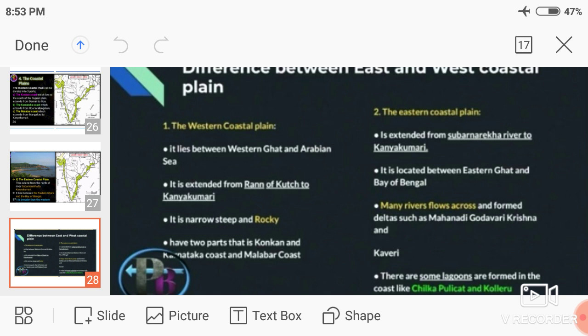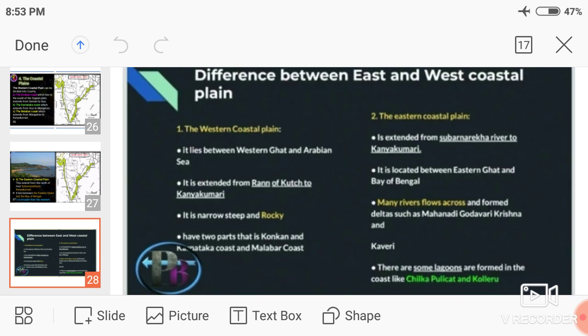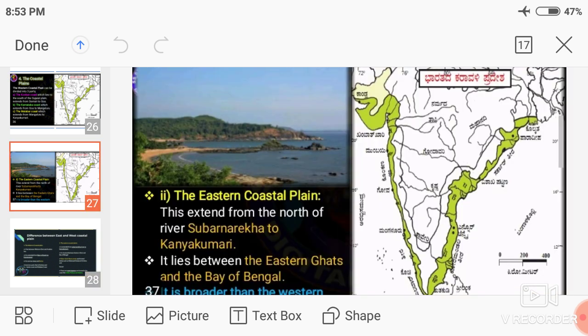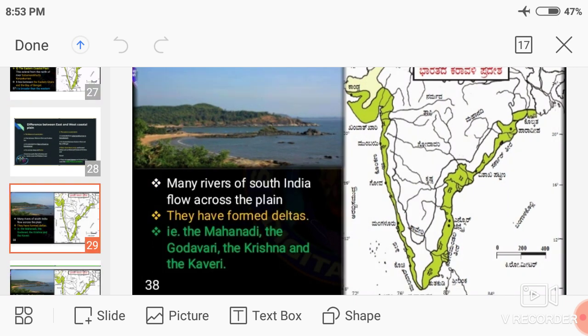The Western Coastal Plain has three parts: Konkan, Karnataka and Malabar. Then some lagoons are formed on the coast. These are the differences between the western and eastern coastal plains.